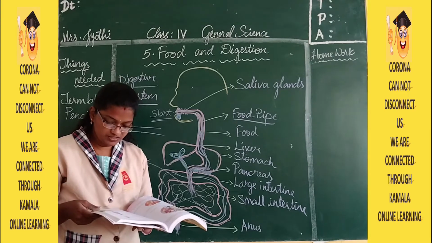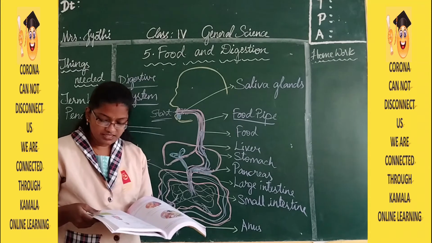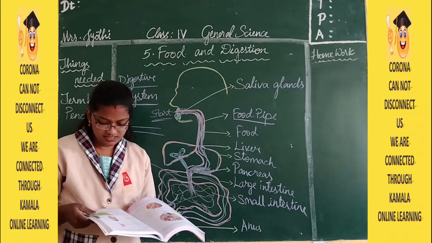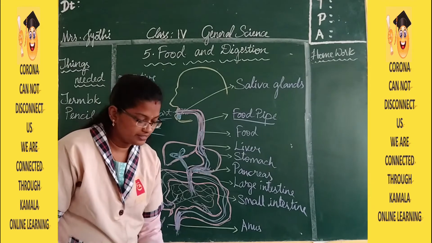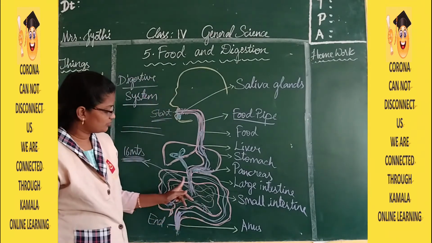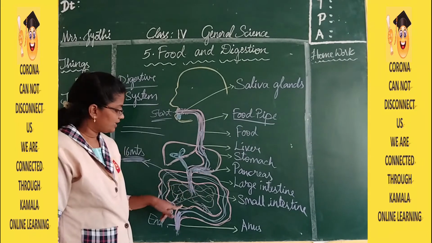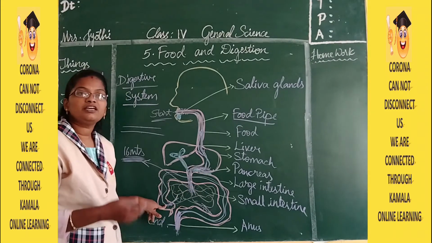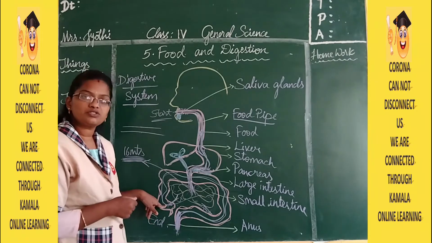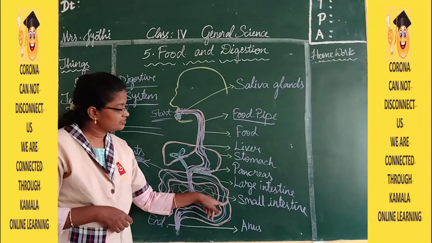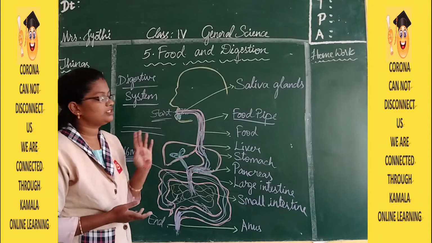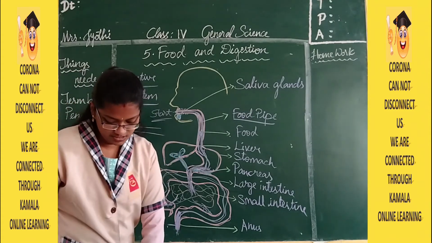The undigested food then transfers to the large intestine. It absorbs the extra water from the food and sends the semi-solid waste to the anus. So this is the process of digestion. The food material is absorbed and then goes to the large intestine. Here also, whatever is required, it absorbs, especially water, and the waste material is sent out through the anus. So, hope you all have understood the process of the digestive system.